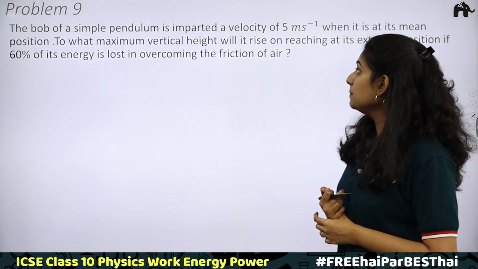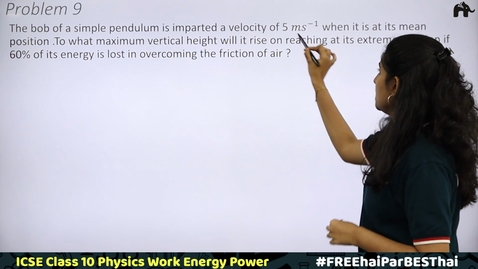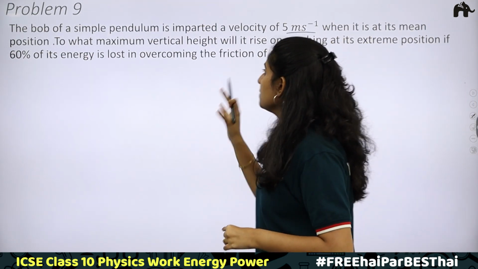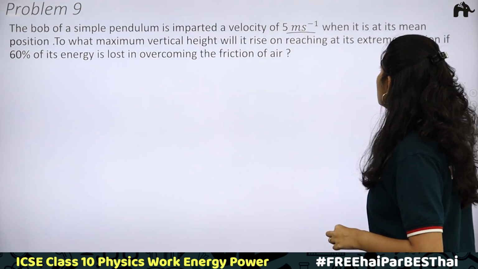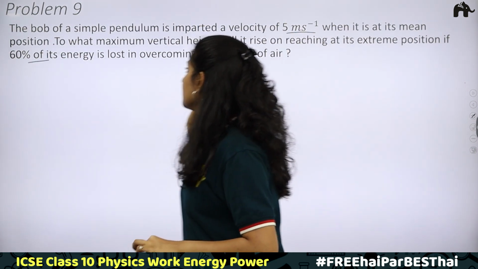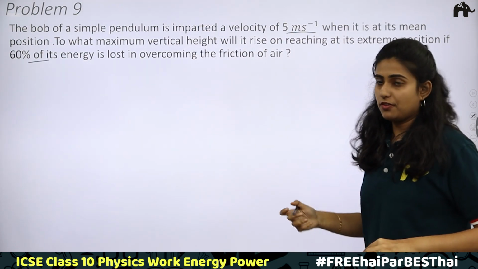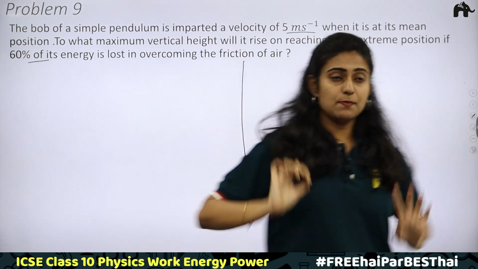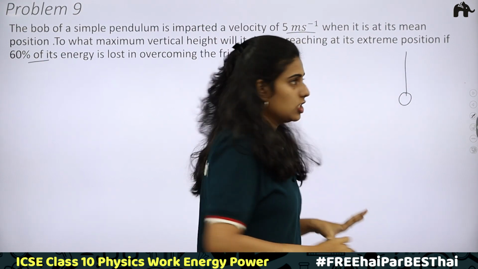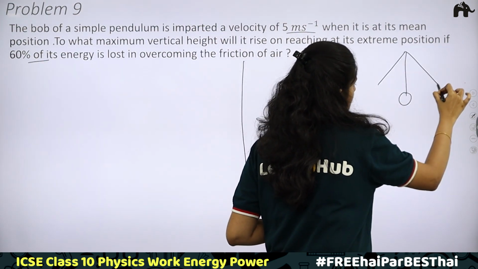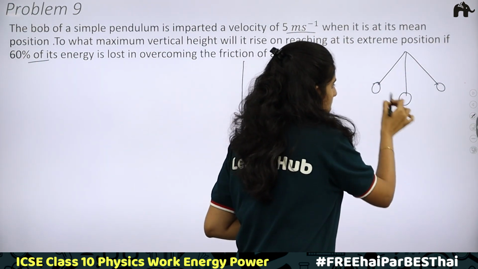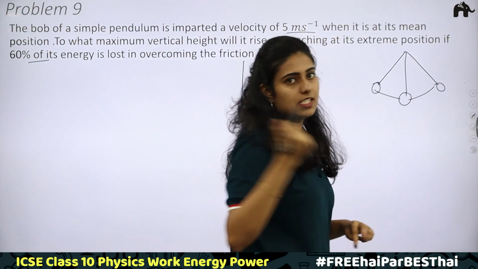The bob of a simple pendulum is imparted a velocity of 5 meter per second when it is at its mean position. To what maximum vertical height will it rise on reaching its extreme position if 60% of its energy is lost in overcoming the friction of air? That is, when you suspend a bob or consider the bob of a simple pendulum, this is the mean position. When it is taken to the maximum height, there you will be having the extreme position. So at the extreme position, potential energy will be maximum.